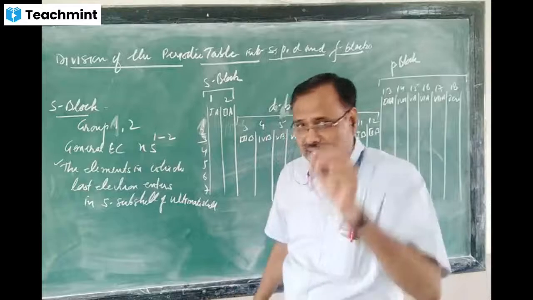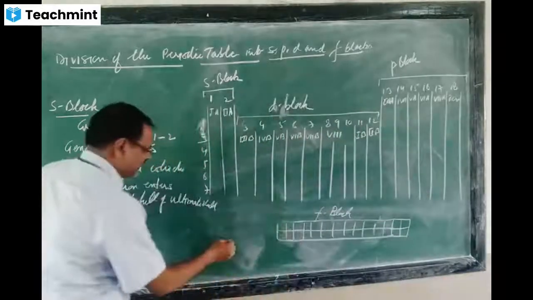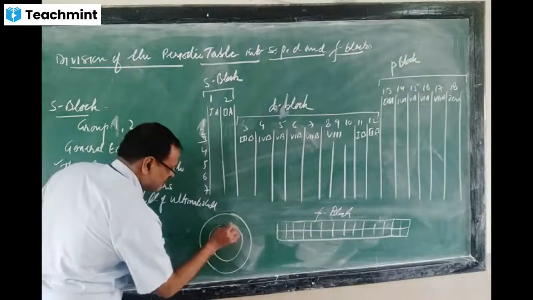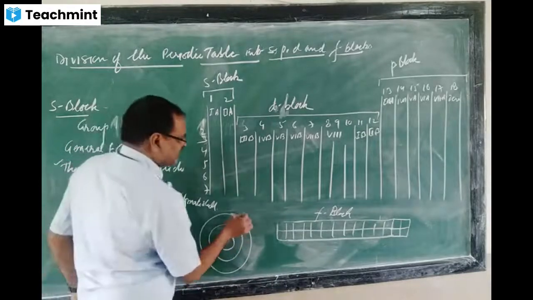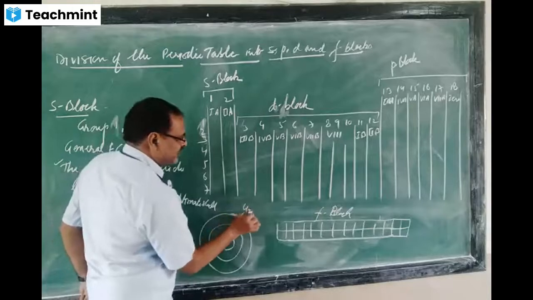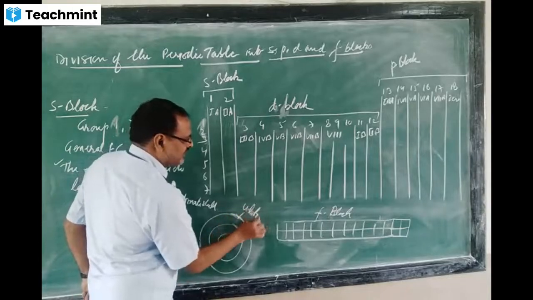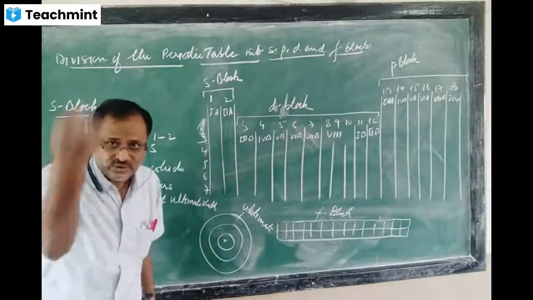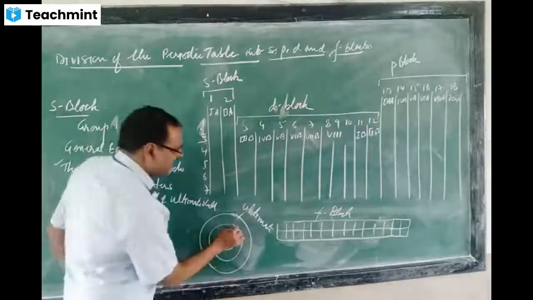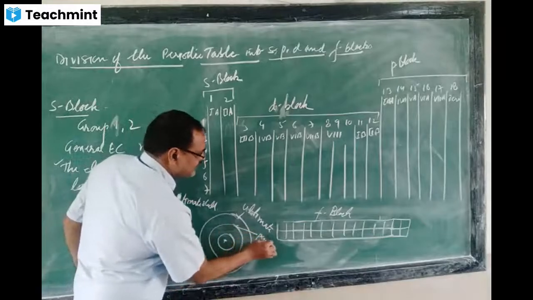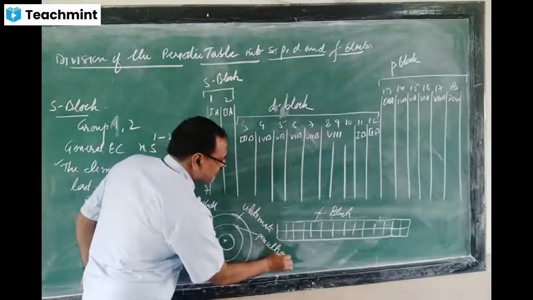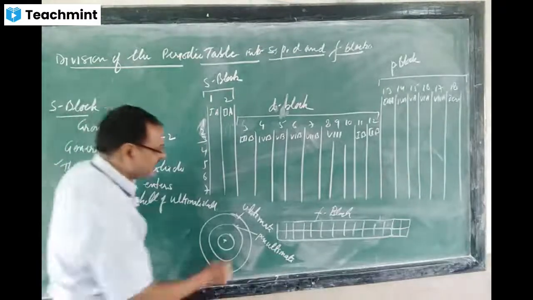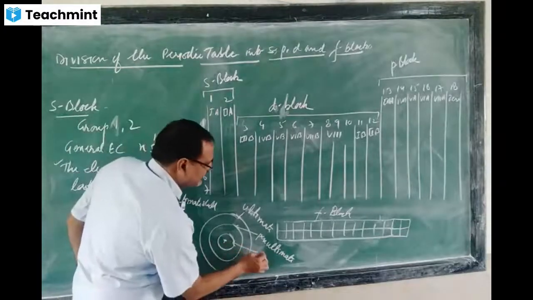Ultimate, penultimate and anti-penultimate. Those who are familiar: this is the nucleus. The last cell is called ultimate. Before the last cell is called penultimate. And before the penultimate, it is called anti-penultimate.